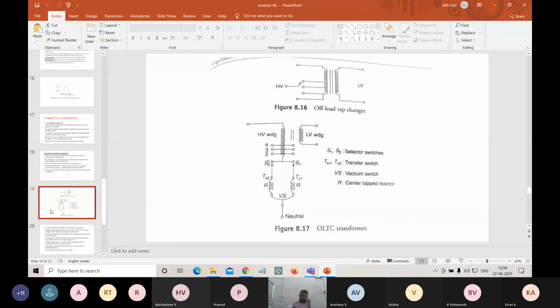So here, if you are going to operate the tap changing transformers as voltage controlling devices, you have to tap the windings at the high voltage side. Okay, at the high voltage side we have to tap. So that's the first one.